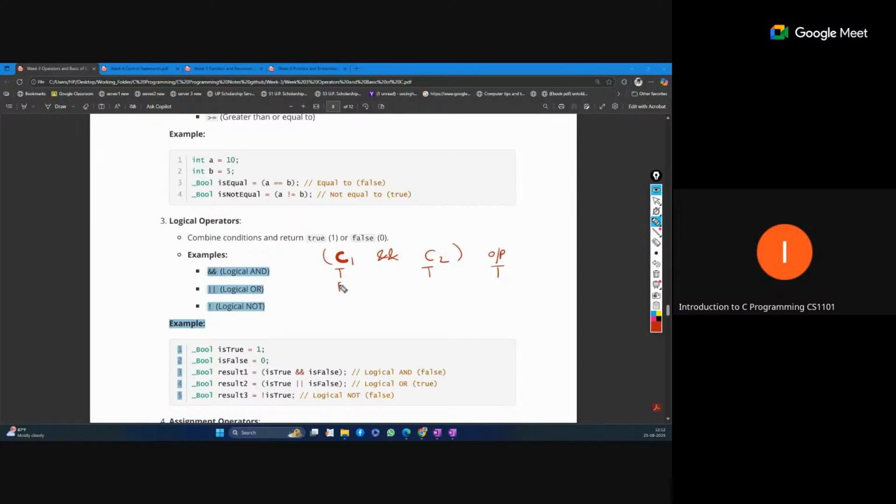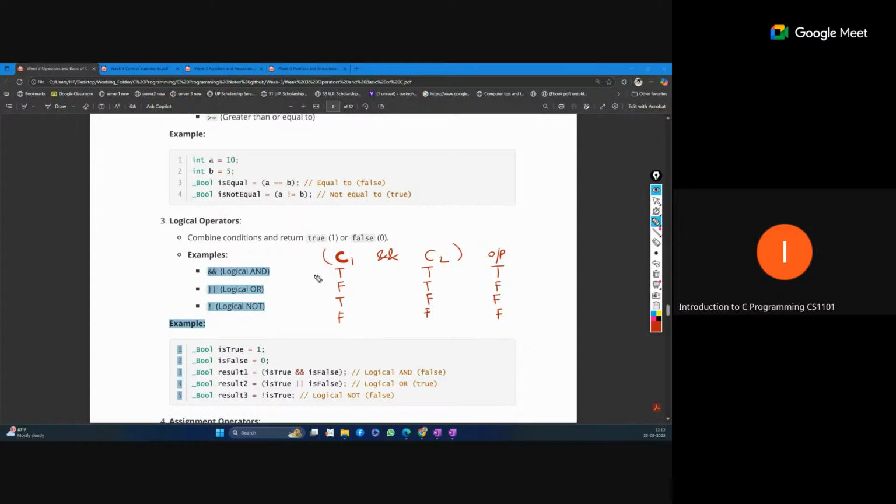Suppose the first one is false and the second one is true, the output will still be false. Overall output is false. Now true and then false, still false, and both false. So these are the only four possibilities between two conditions, and we have all false except one. So this is the AND logic functionality.